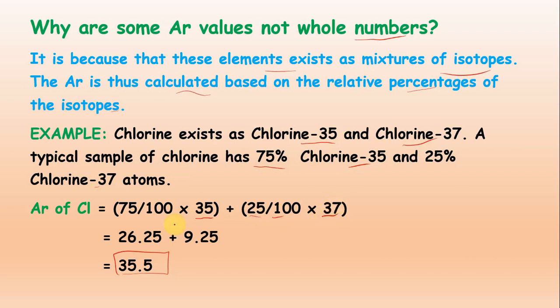So now when we add, we get 26.25 plus 9.25. When we add, we get 35.5. That is the reason that some atoms have a relative atomic mass in decimal form, because they are found as isotopes.